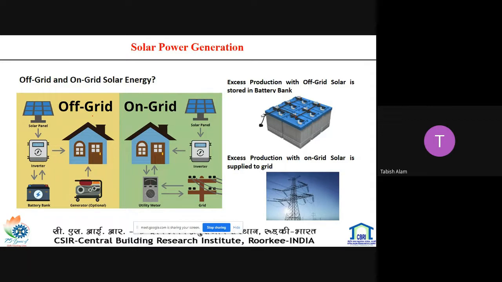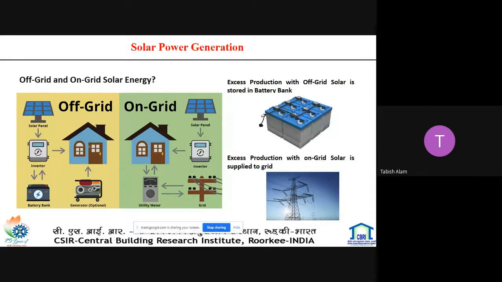One is off grid and one is on grid. In the off grid, we have to use a battery bank. Whatever electricity is generated by the solar panel can be stored in the battery.